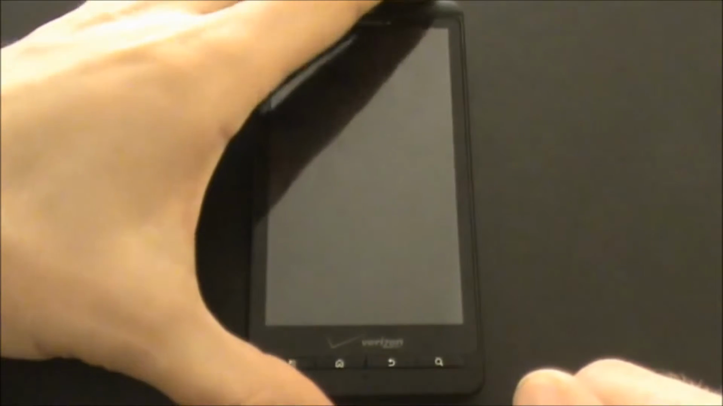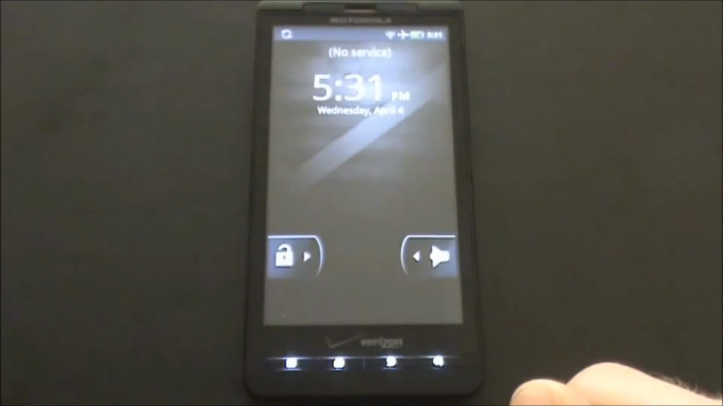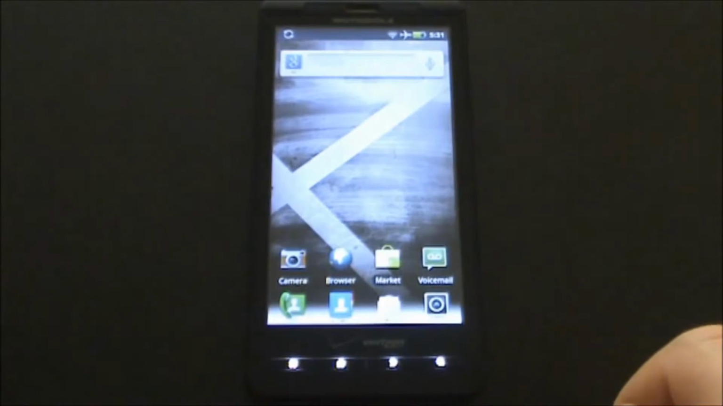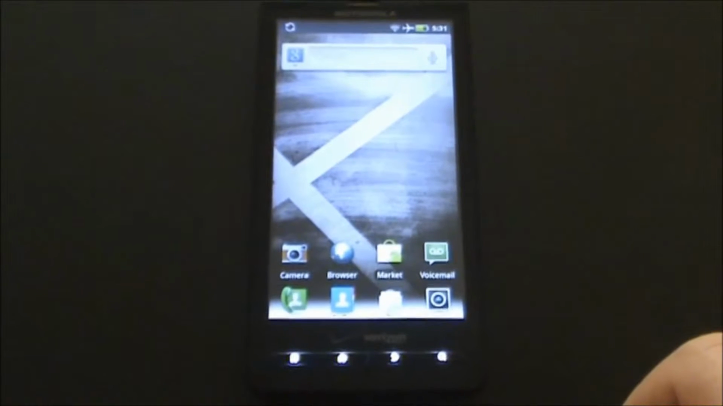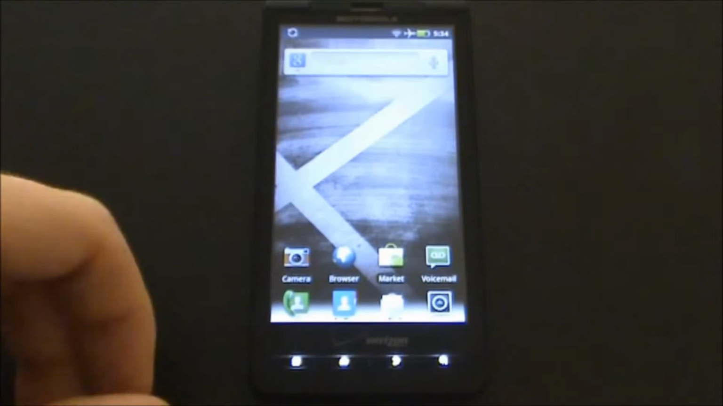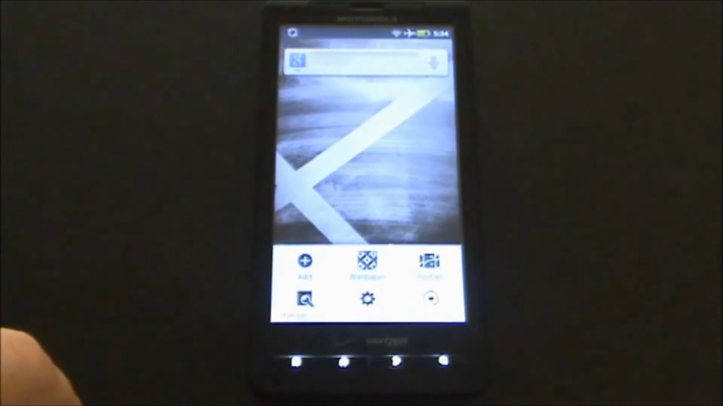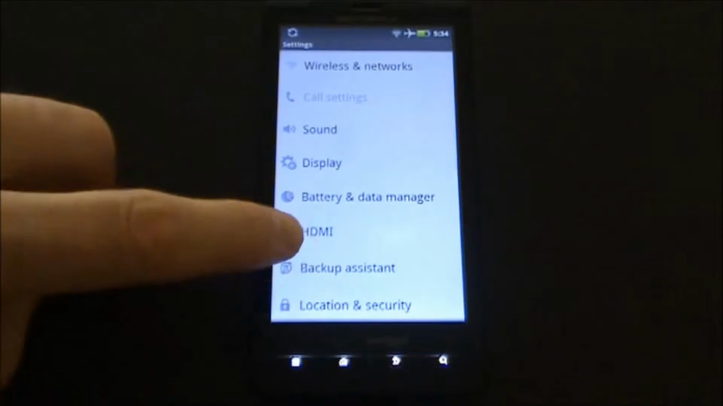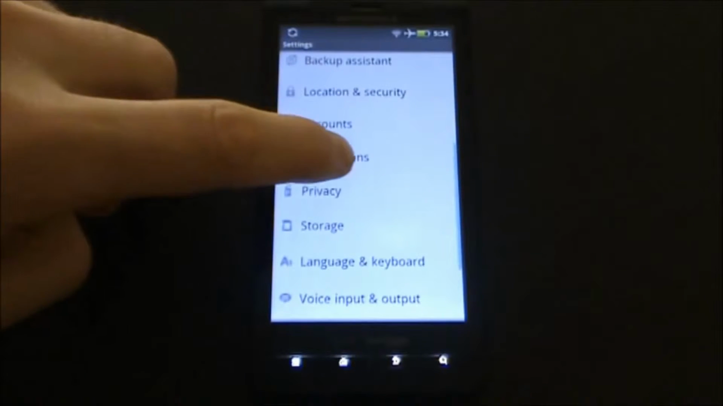Turn on the phone. If you need to, unlock the screen. Before you start the installation process, you need to enable installation from unknown sources. For that, click the menu button and then on Settings, and then go into Applications.